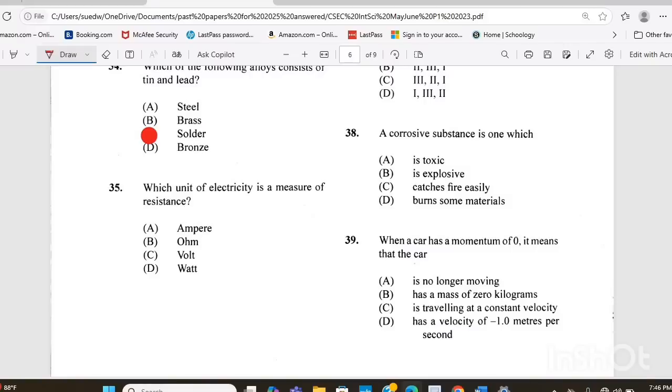Question 35. Which unit of electricity is a measure of resistance? Is it A, ampere, B, ohm, C, volt, or D, watt? The answer there is B, ohm, for electrical resistance.